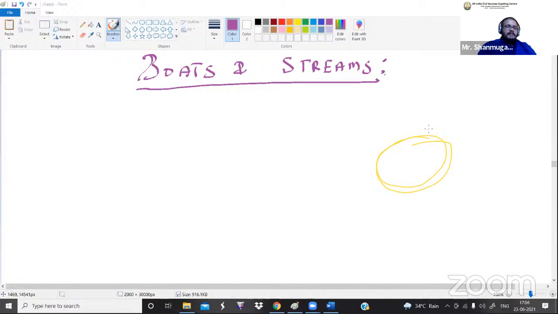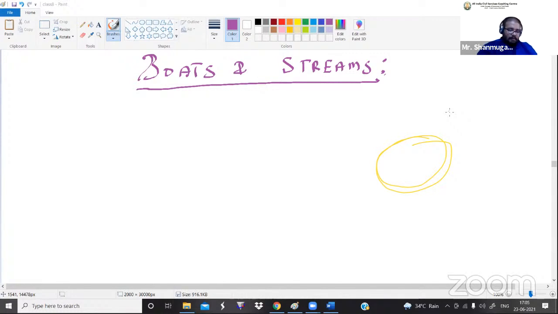So this boats and stream concept is also about 90% similar to the time and distance concept. The same formula that we have seen, that is distance, speed, time, we are going to apply here also. But additionally, we are going to use some extra techniques and formulas here.